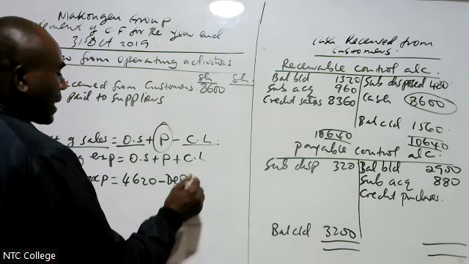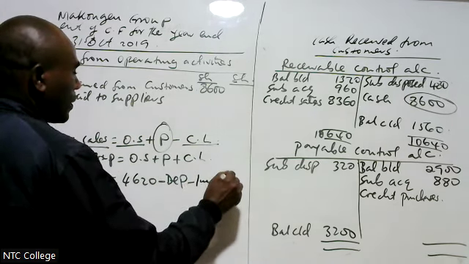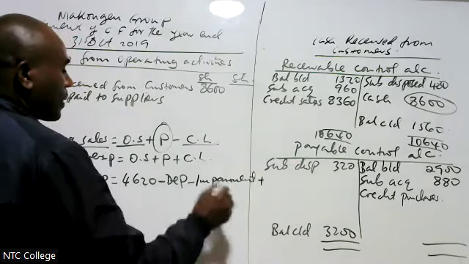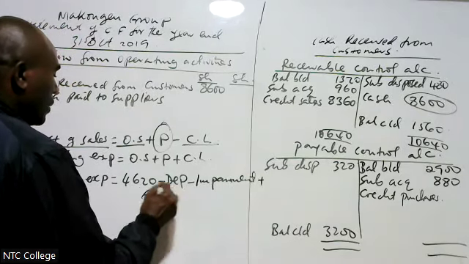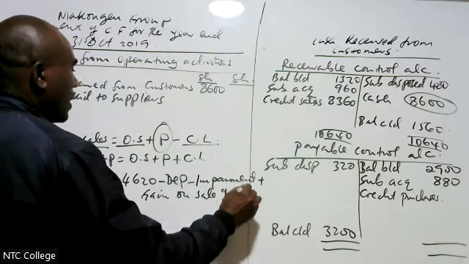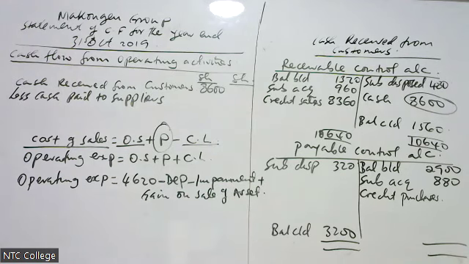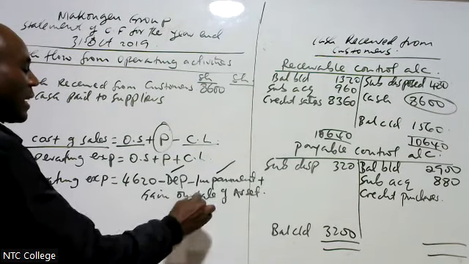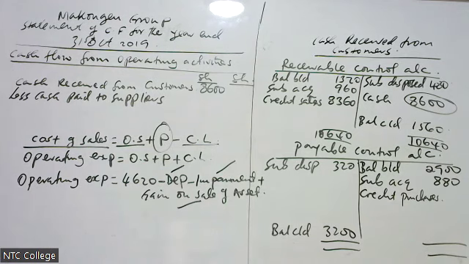Therefore, I come to subtract impairment loss. Then I add gain on sale of assets. Why am I doing this? I want to get cash operating expenses. Remember, depreciation is non-cash, impairment is non-cash, gain on sale of assets is non-cash.